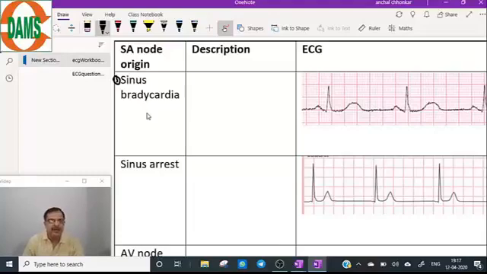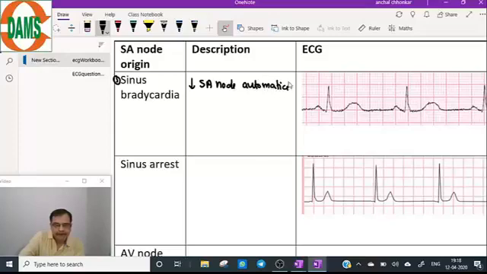So let's see the meaning of sinus bradycardia. That is the name of the arrhythmia, SA node disease. The description is that there is a decrease in SA node automaticity.